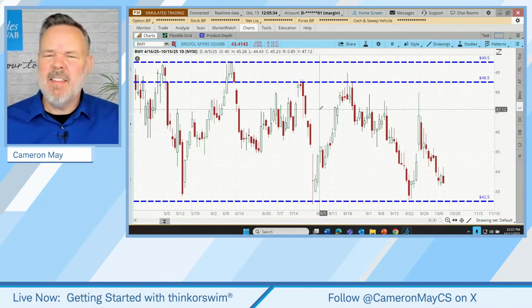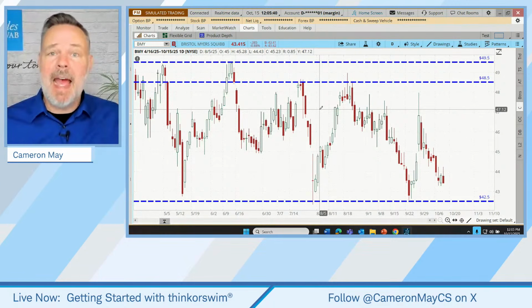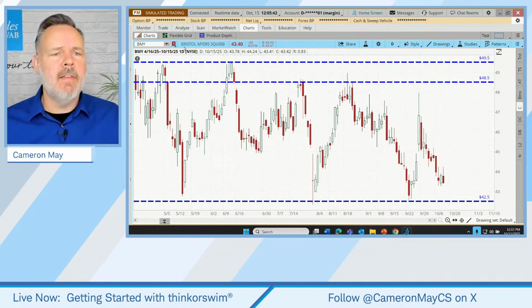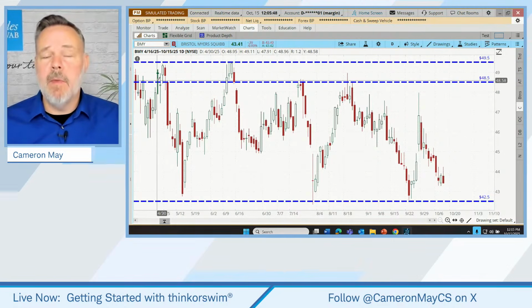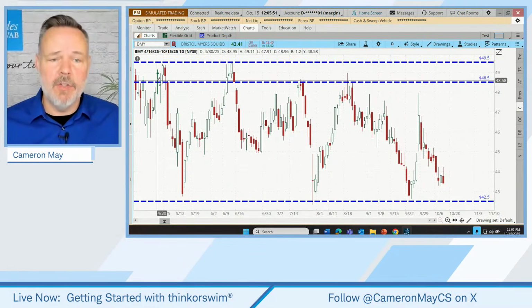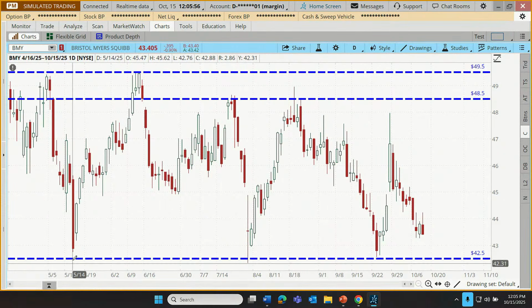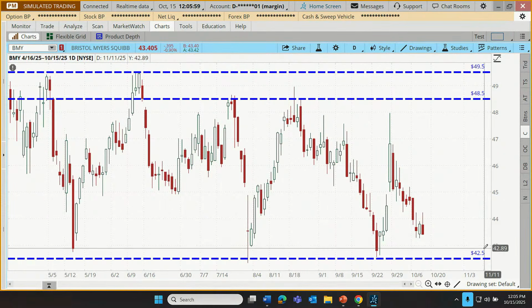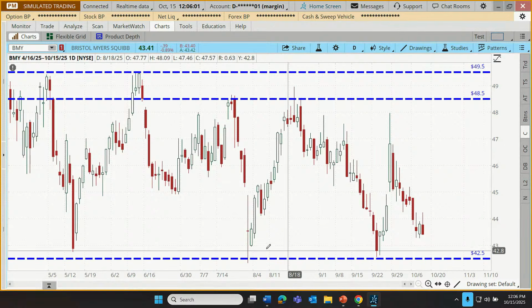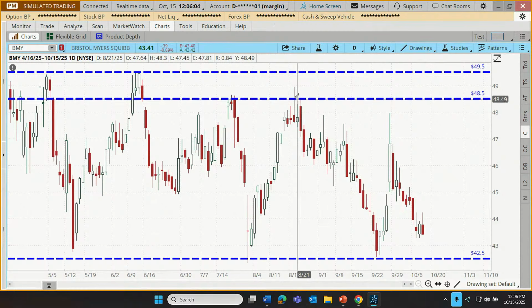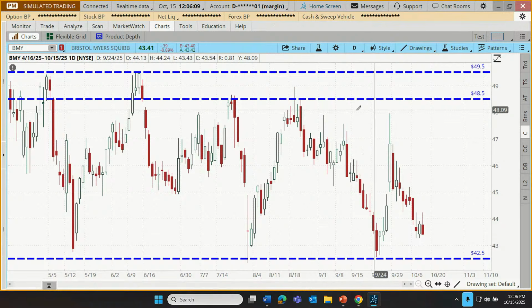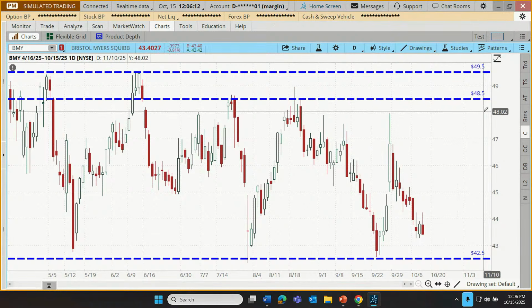So now let's set up a trade scenario and then learn the order that'll get that scenario put into action. Right. So here we're just looking at an example chart of Bristol Myers Squibb. This is looking back over the last 6 months. And let's say that our trader is among those that are sort of chart-oriented technical traders. And maybe what they've noted on Bristol Myers Squibb is that it seems to be trading in a range, hitting lows or a price floor around $42.50, and then rising up to price ceilings and reversing somewhere between maybe 48.5, 49.5, sometimes coming a little bit shy of that, closer to 49 or 48.